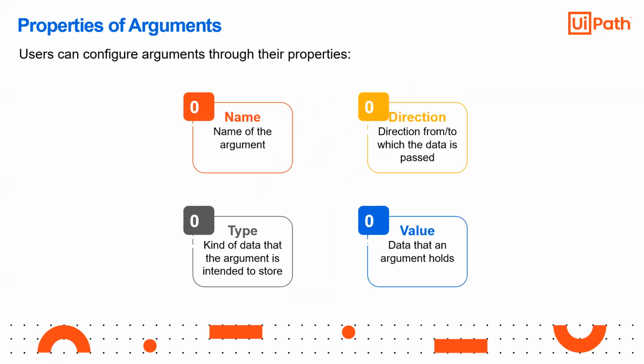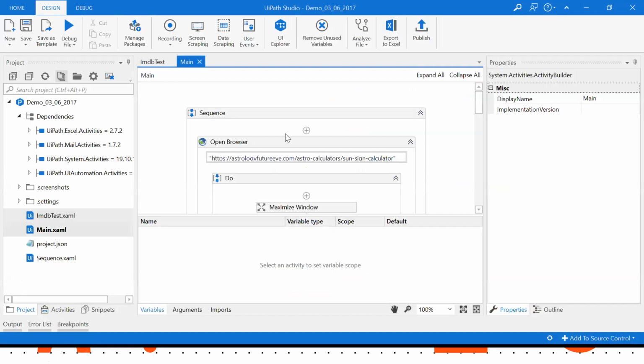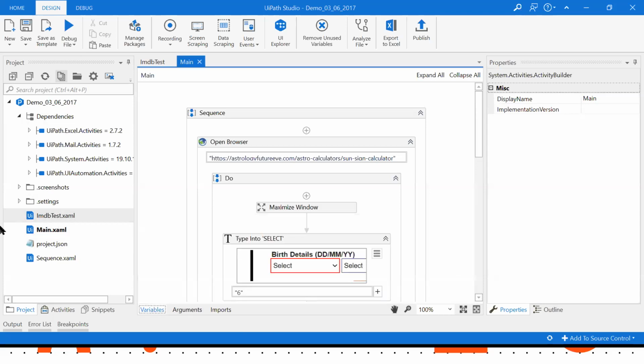Yeah, cheese. So this is a workflow, IMDb. This is inside one program called demo, right? Demo 3/6/2017. Inside this process, there are multiple workflows. One workflow is this one, right?